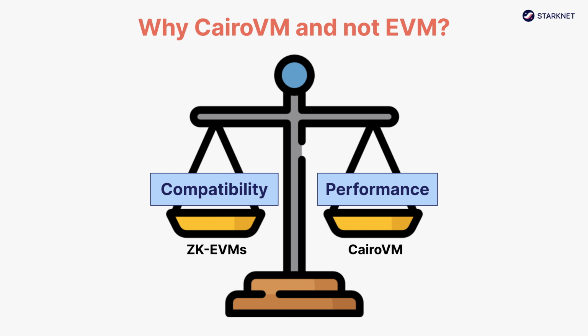The EVM is a traditional computer architecture that has some similarities with x86. This means that ZK rollups that want to use the EVM as their underlying computer architecture need to make significant compromises in performance to maximize compatibility with the tools available on Ethereum. When Starkware designed Starknet, a decision was made to focus on building the most performant system possible based on this new generation of computers that use zero-knowledge proof. The CairoVM is fine-tuned for performance and security, while the Cairo programming language is optimized for programming ergonomics.